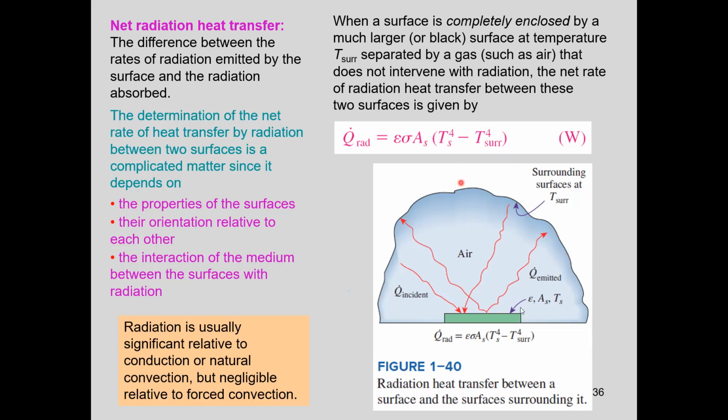Does the air temperature here have any effect on the rate of radiation between the green surface and the surrounding surfaces? Is it affecting radiation, yes or no?